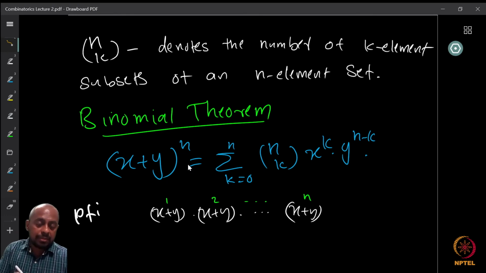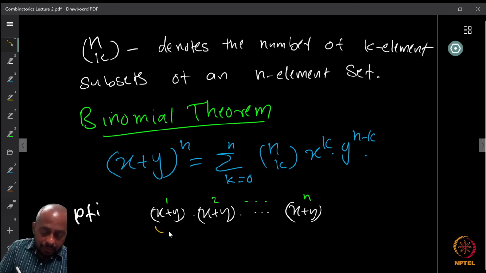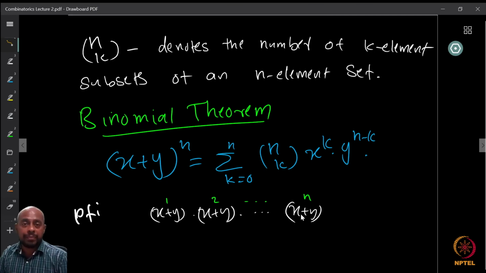So from each of these, I have to choose one. So how many ways can I choose x raised to k? The remaining must be all y, so there is no choice. If I choose k of the x's, then I am done. So how many ways can I choose k x's? Well, we have exactly n factors: x plus y, the first copy, second copy, etcetera, the nth copy.